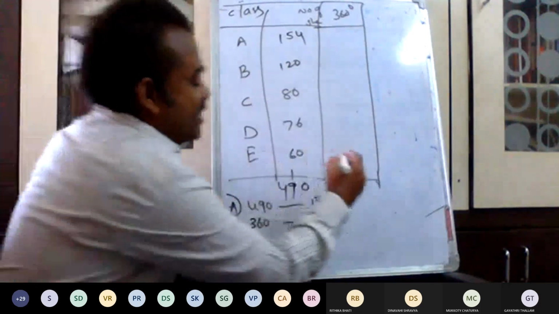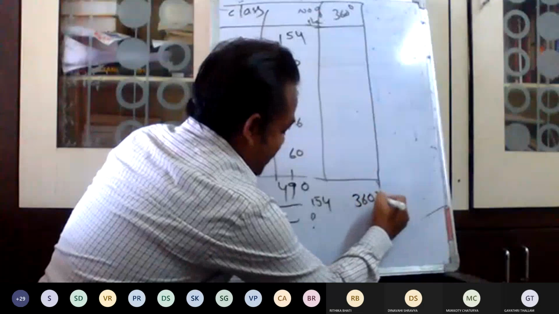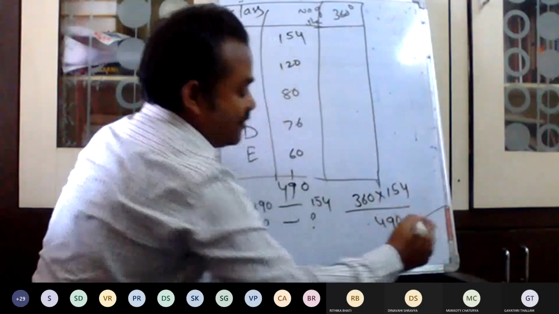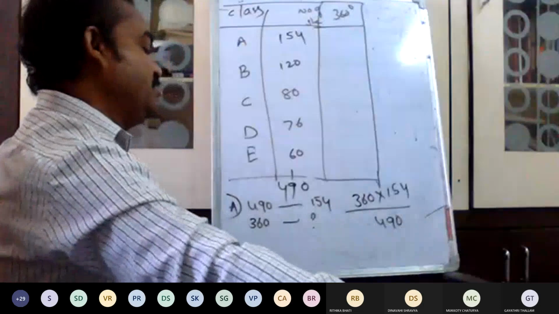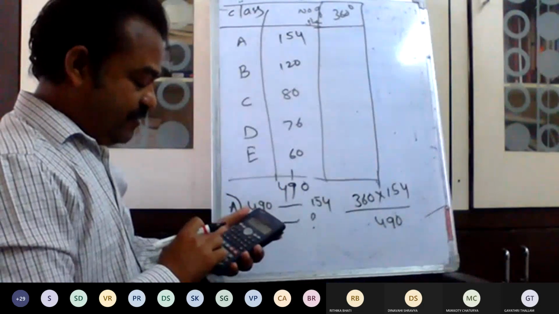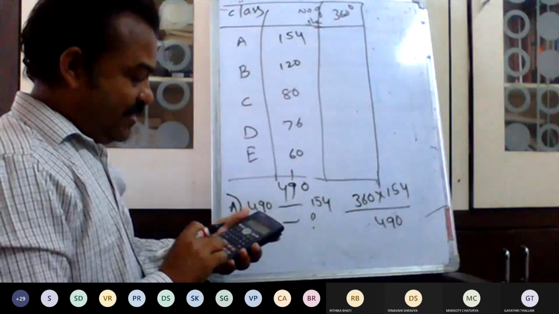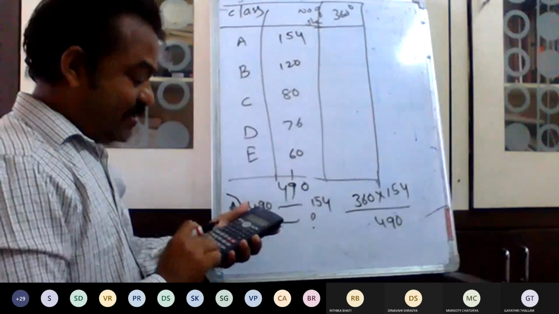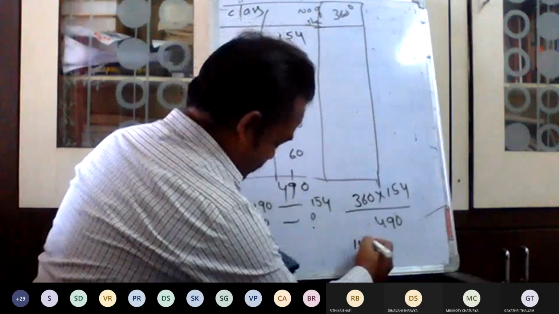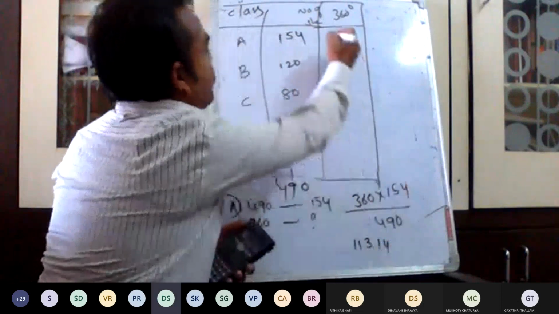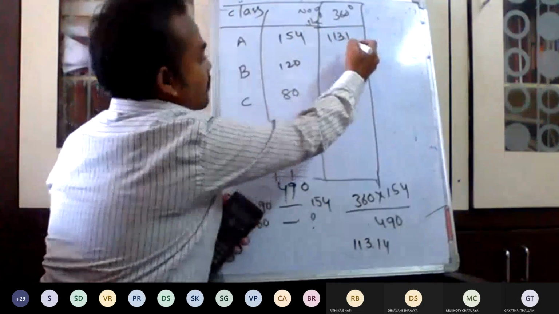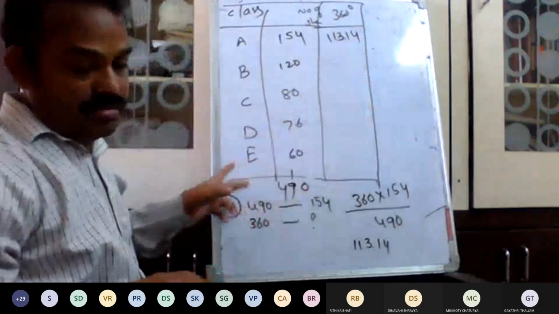What is the value? So in this case, 360 into 154 divided by 490. So, 113.14. Please note down.